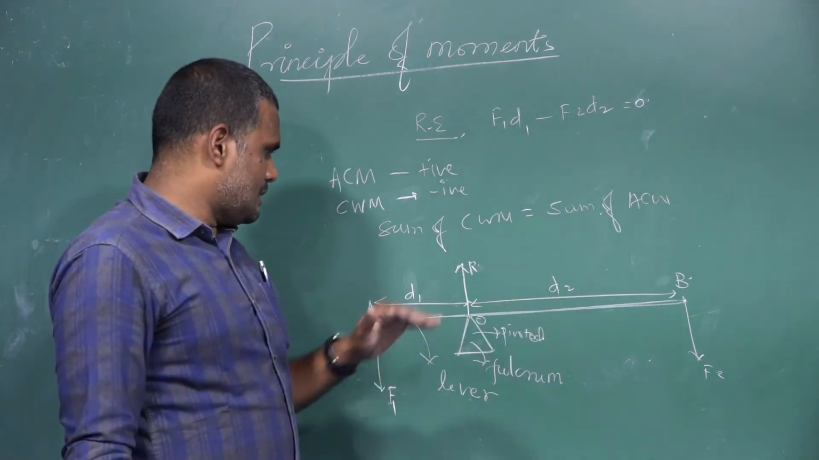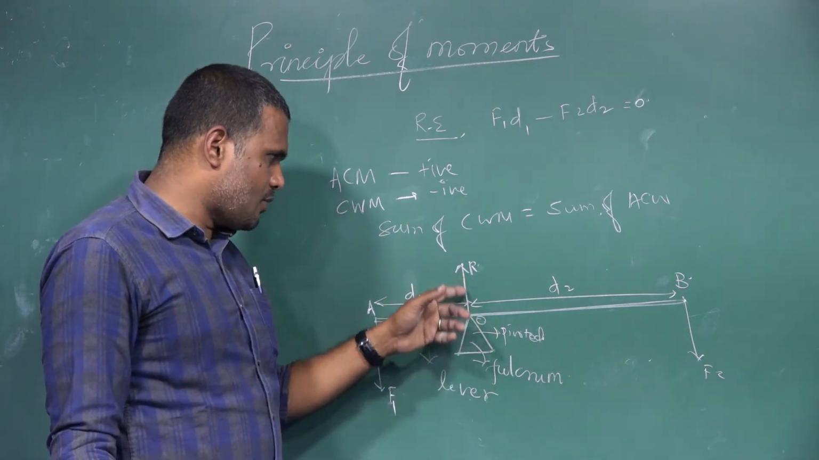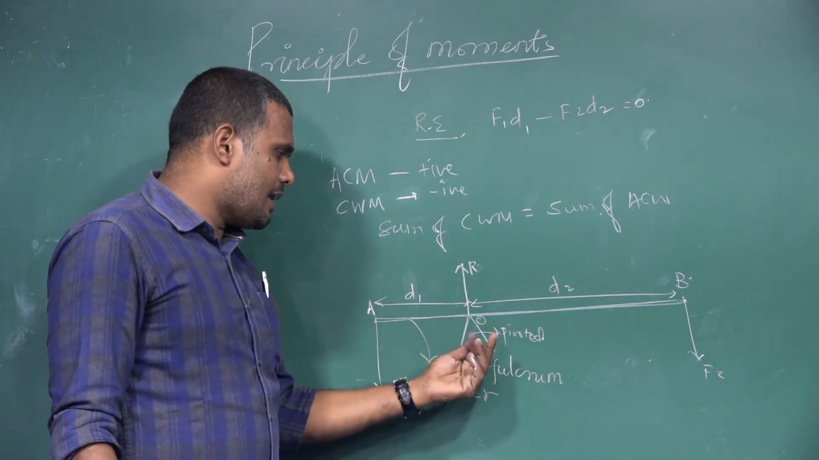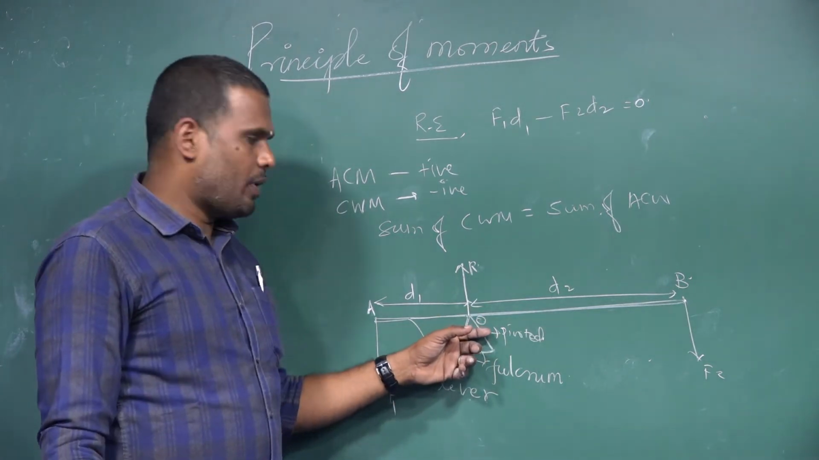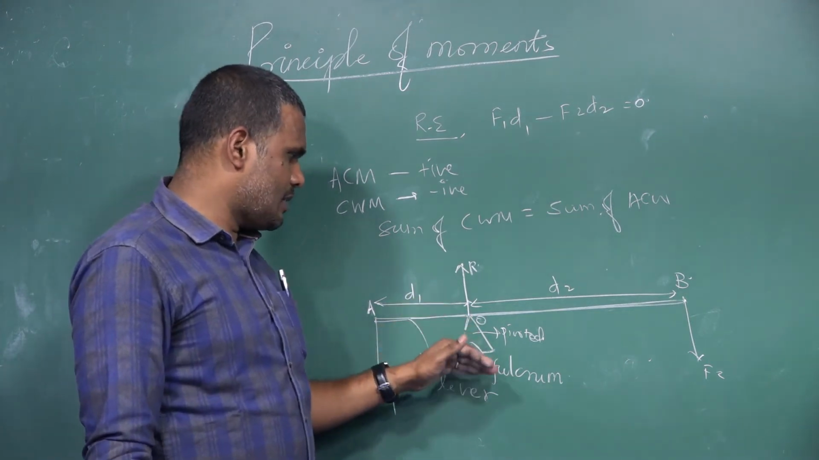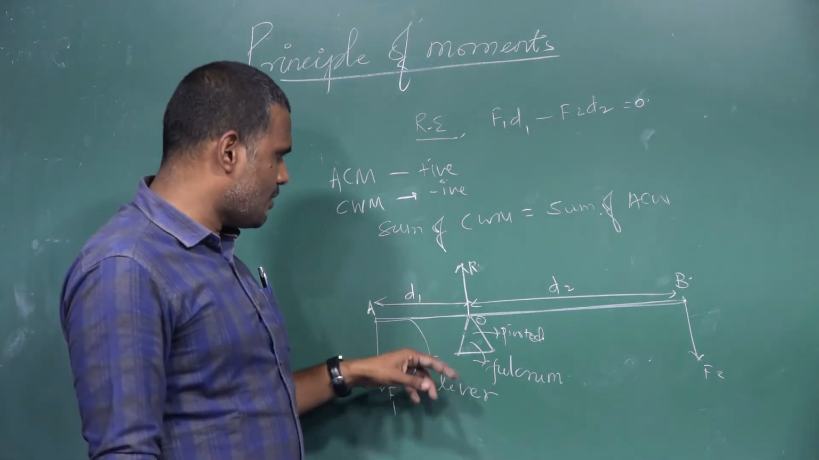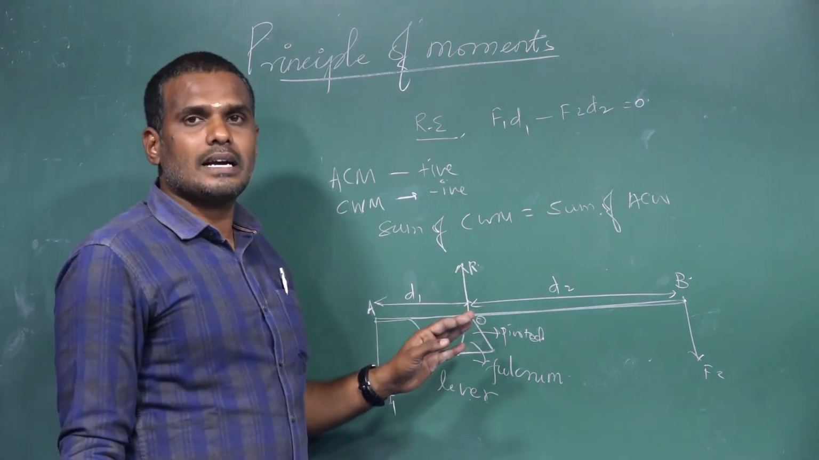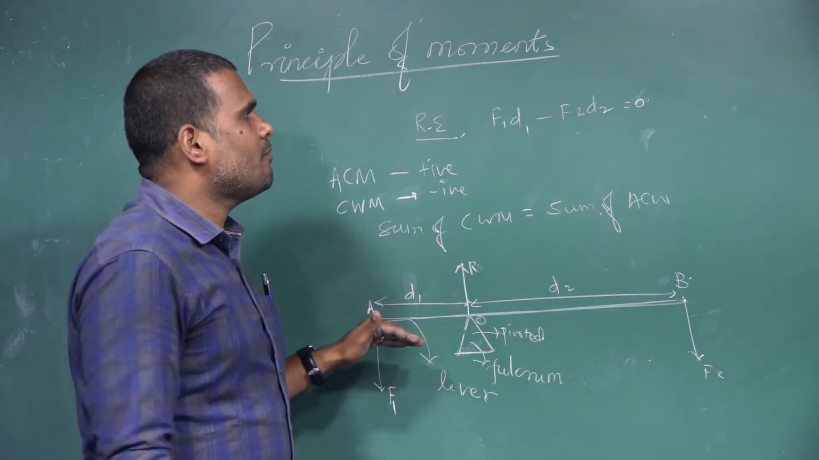So a lever is considered here. At the pivoted point, the reactive force is acting in the upward direction, and I am giving the name fulcrum to this pivoted point. The support which is acting on the lever is termed fulcrum. Two forces F1 and F2 are acting in the downward direction, and the reactive force is acting in the upward direction.